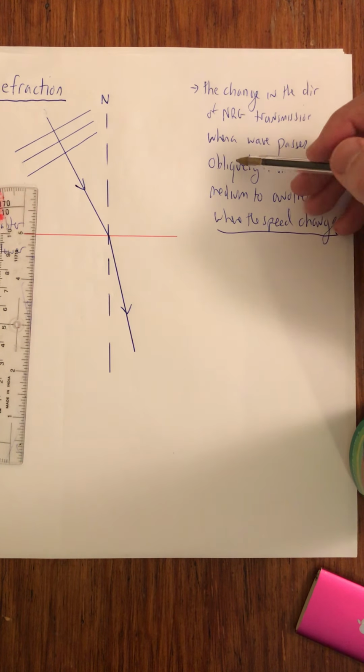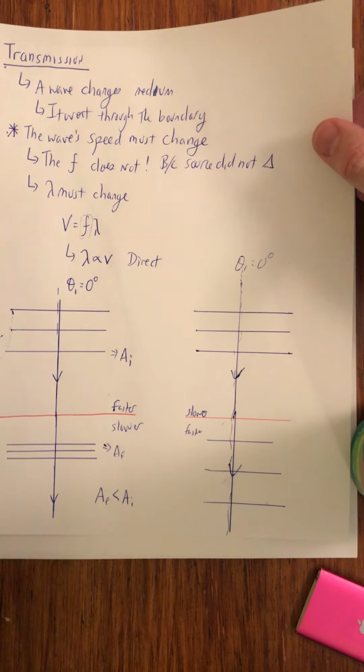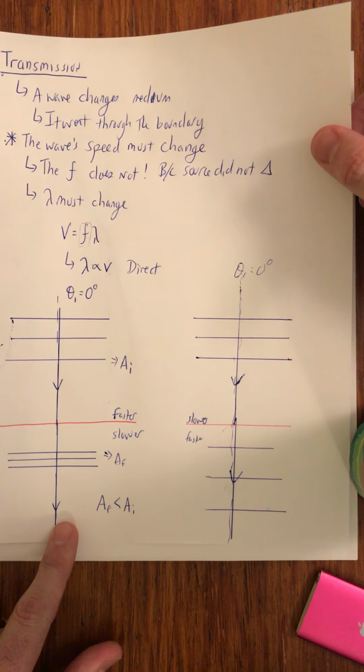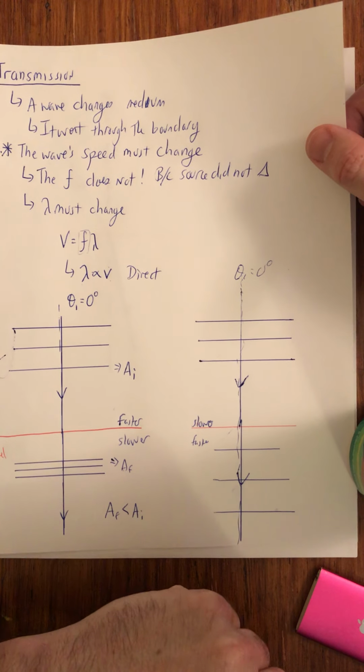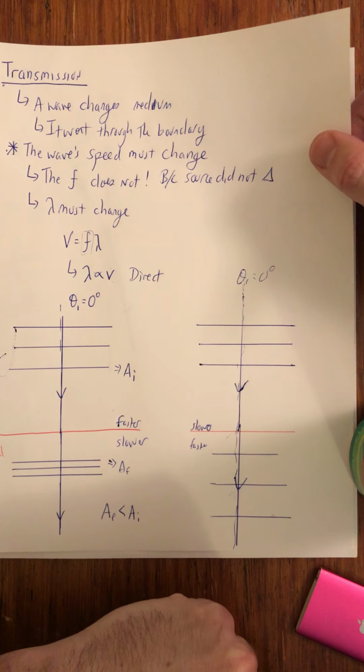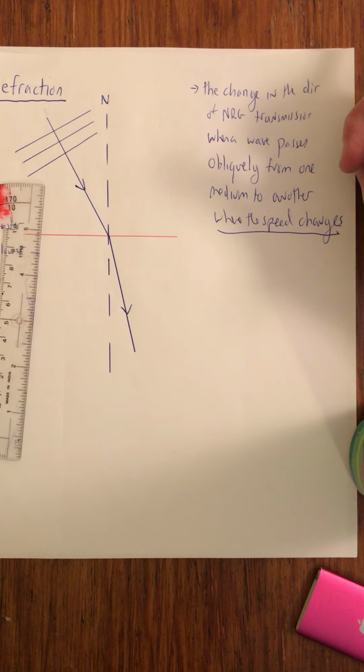So let's deal with that notion of obliquely. Well, notice here in our previous example, we had a wave passing from one medium to another, but I didn't say anything about obliquely here. Obliquely is just a fancy way of saying at an angle, right? So since this makes a 0-degree angle to the normal, and this does not, this would be obliquely.